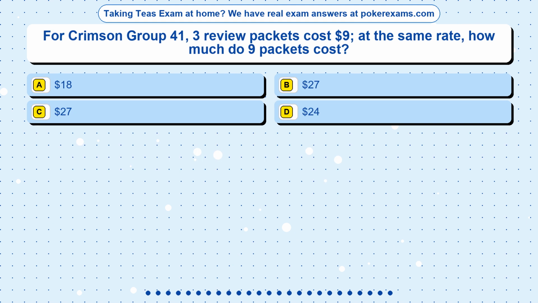Question 13. For Crimson Group 41, 3 review packets cost $9. At the same rate, how much do 9 packets cost? Option A, $18. Option B, $27. Option C, $27. Option D, $24.